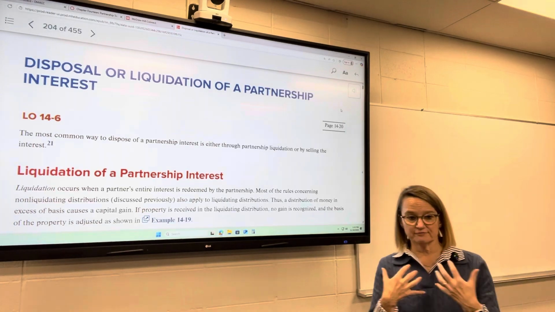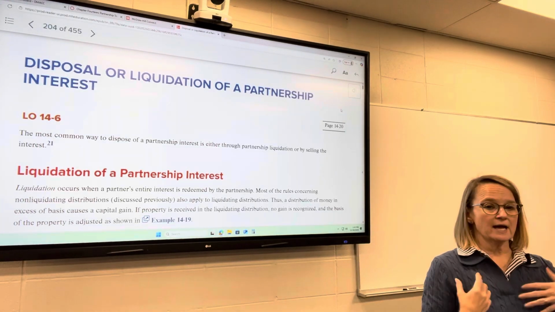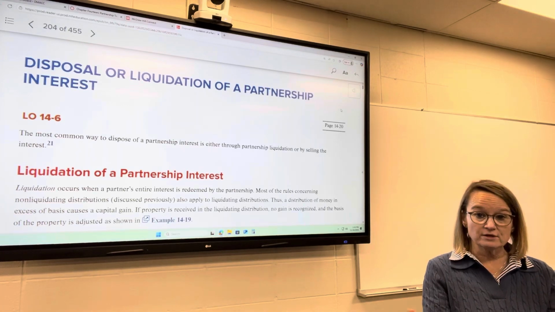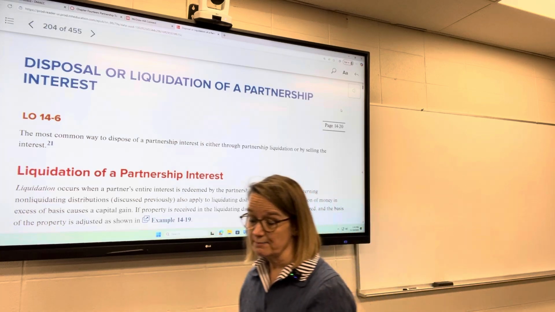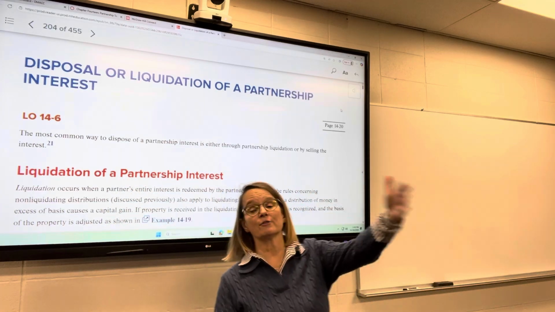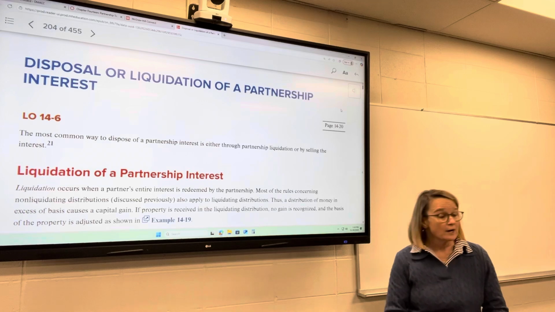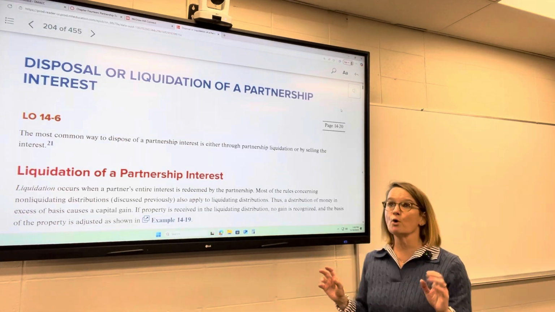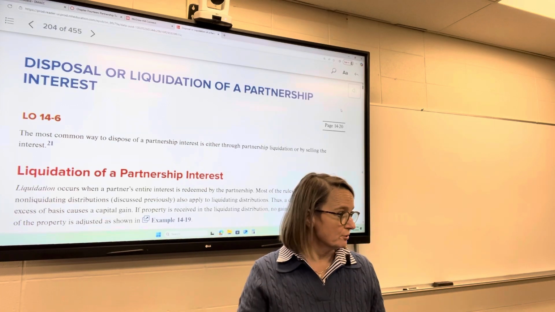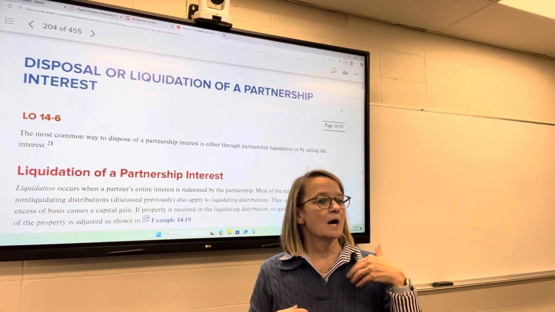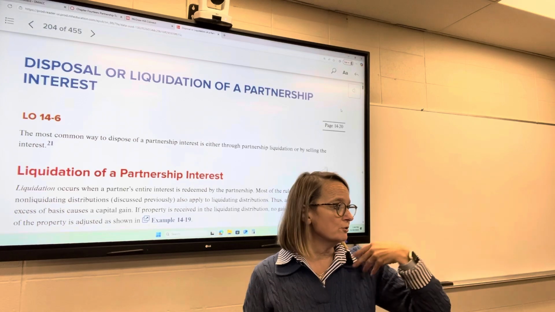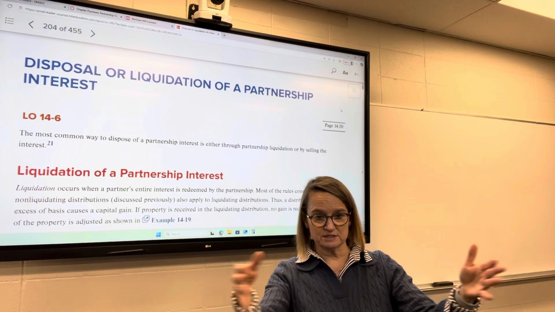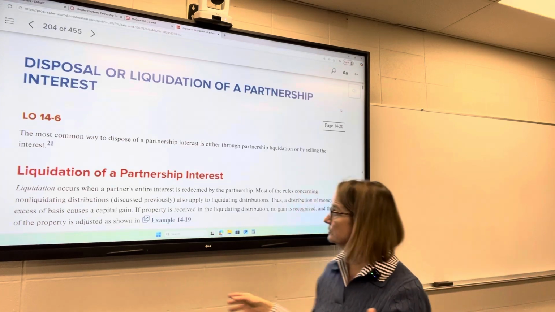So if I have a 50% interest in a partnership and I sell all of it to somebody else, now I'm going to have a 0% interest in that partnership. I am no longer a partner. That other person is now a partner. Or it could be that the partnership just dissolves. Or it buys out a partner. So you're not selling it to another individual, you're selling your partnership interest back to the partnership, and then the partnership interest is going to be spread amongst the remaining partners.